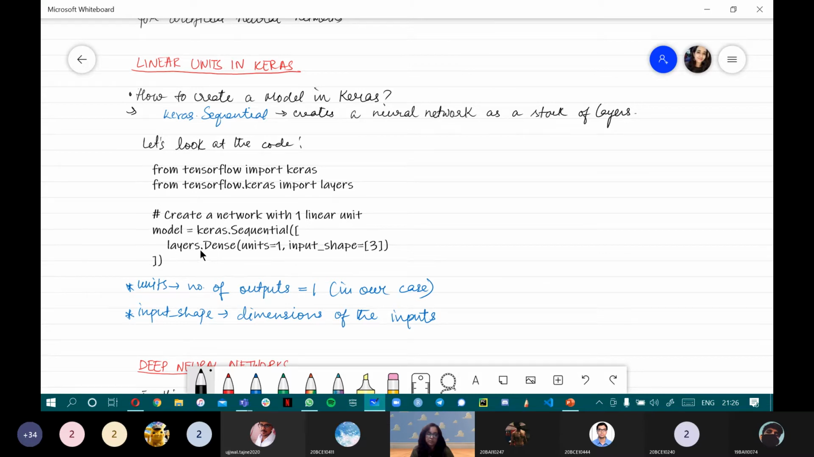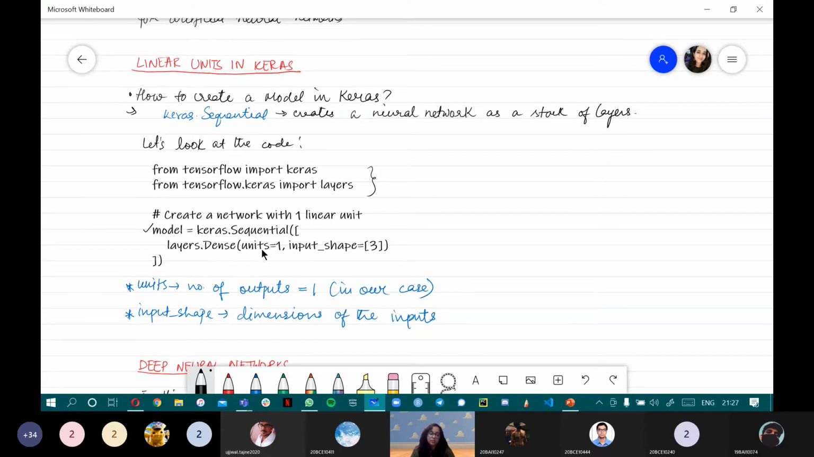Over here, this is a function, layers.Dense. We are creating dense layers. Again, what are dense layers? We'll see in a bit. For now you just need to understand the parameters that we are passing. This is just the code to import it, and this is one model, which we are taking as a variable. We are using the keras.Sequential command, and within it we are using the layers.Dense function to generate a neural network having one linear unit.